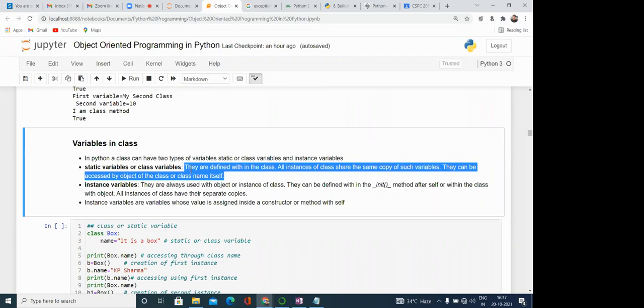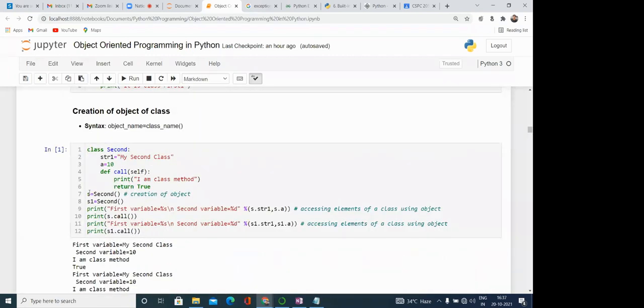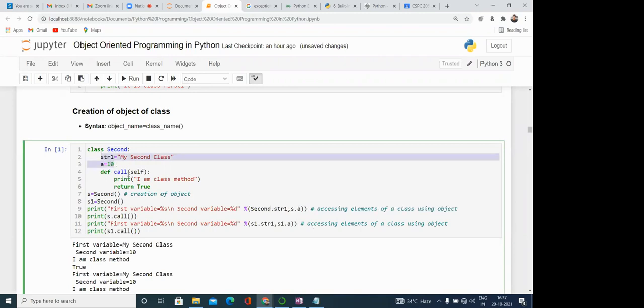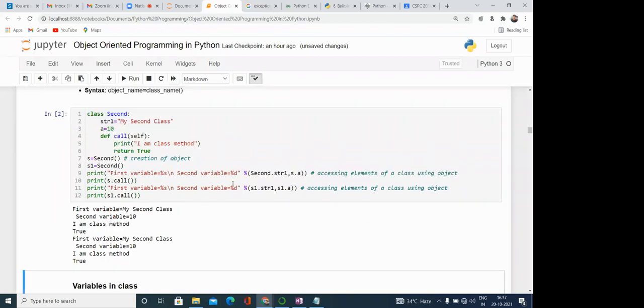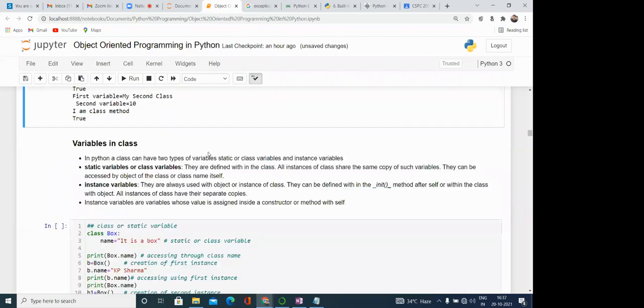So what is the specialty? They can be accessed by the object name, or they can be directly accessed by the class name. Instead of writing s.str1, I can write the class name dot str1, because these are the static variables or class variables. Okay, so the other one is the instance variable. Instance variables are always used with an object or instance of the class.